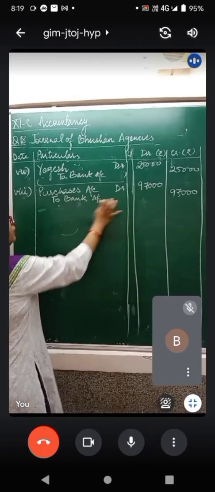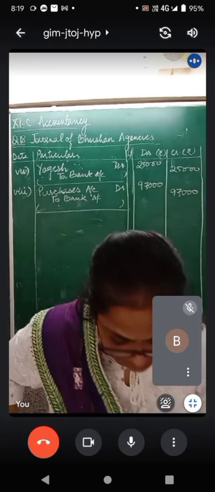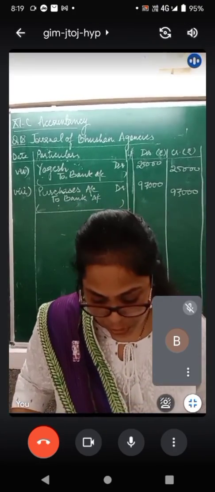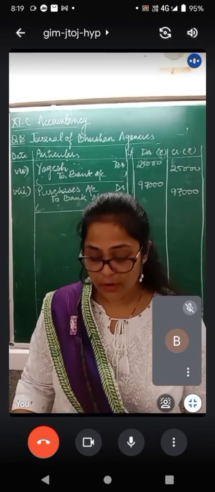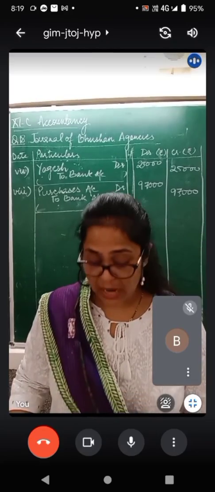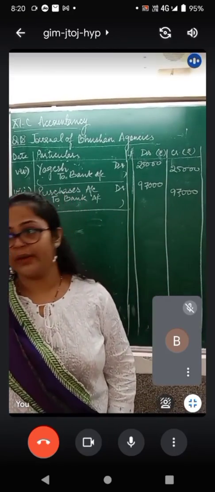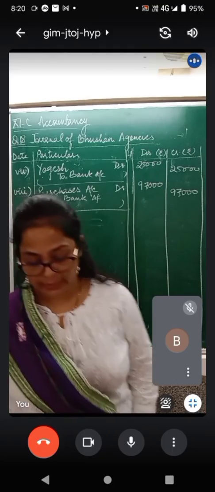Why did we not record the discount? Because it was a trade discount made at the time of purchase. Purchase goods costing rupees 60,000 from Akash. Paid 50% immediately, availing 3% discount. So let us first write the debit and credit aspects and then we will calculate the amounts.